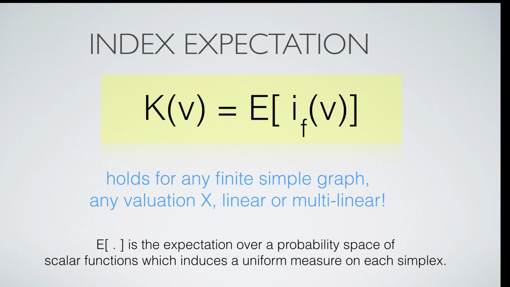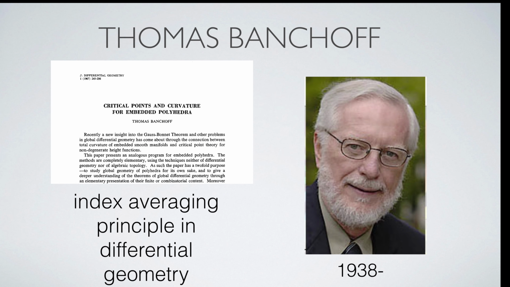Another important principle, which holds not only for linear valuations but also for quadratic and higher multilinear valuations, is that if we average the indices over a nice probability space of functions, then we get curvature. This result is related to some index averaging result proven by Thomas Banchoff in the 60s. It is a general principle which connects Poincare-Hopf and Gauss-Bonnet. If we average the Poincare-Hopf indices, we get Euler curvature.